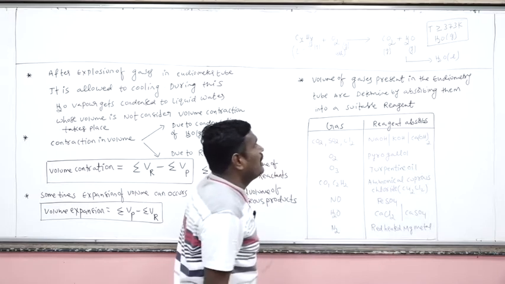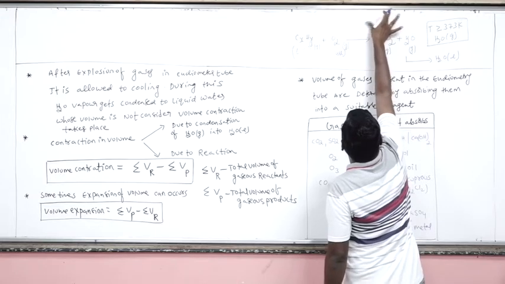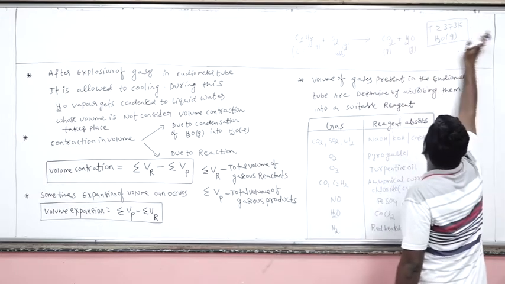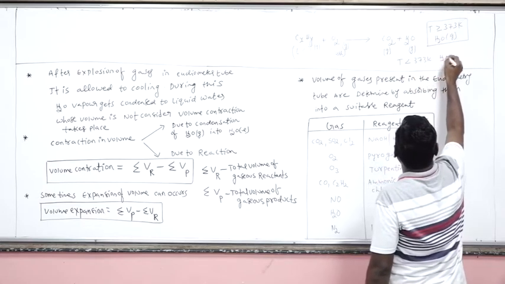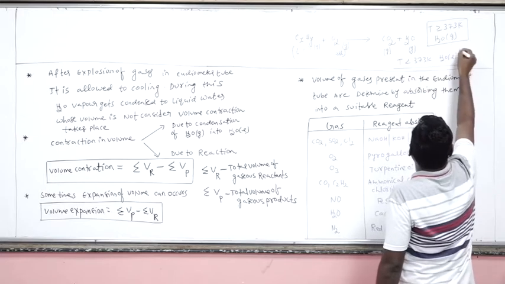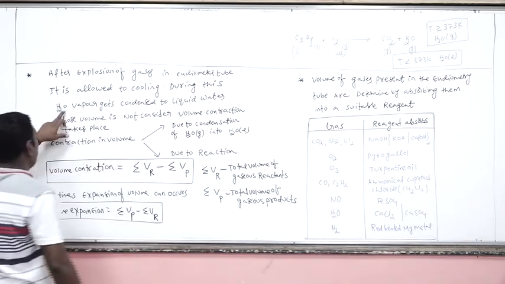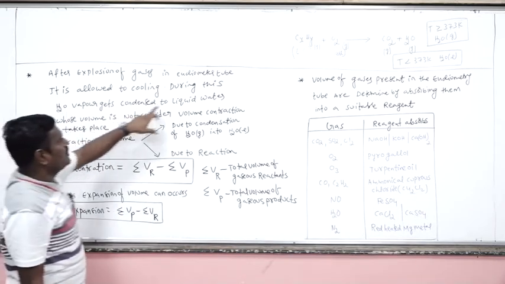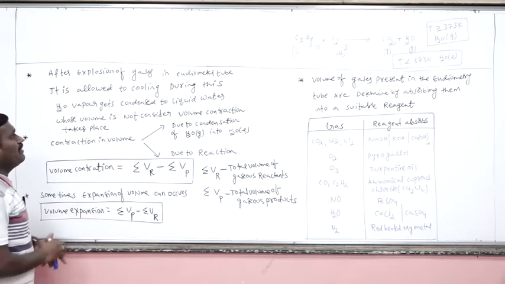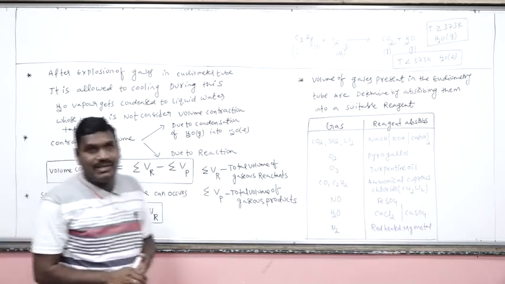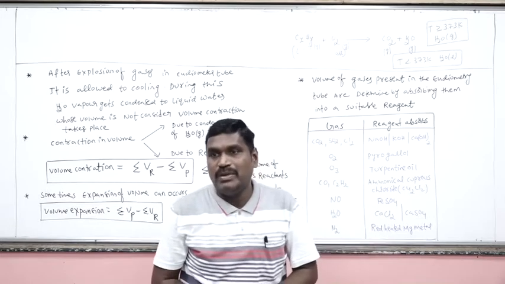Are you getting my point? Suppose the temperature is less than 373 Kelvin, then in which state will water exist? Liquid state. So during the cooling of the eudiometer tube, whatever vapors of water are there slowly condense to liquid water. Now the volume of the liquid is negligible as compared to the volume of the gases. Even solids and liquids have negligible volume as compared to the volume of gases.